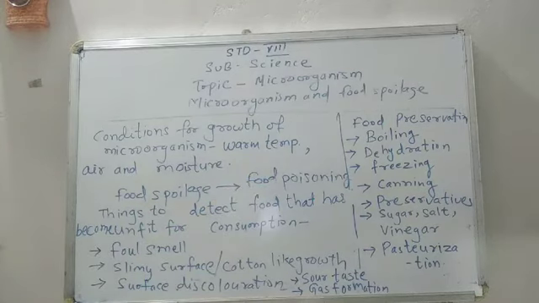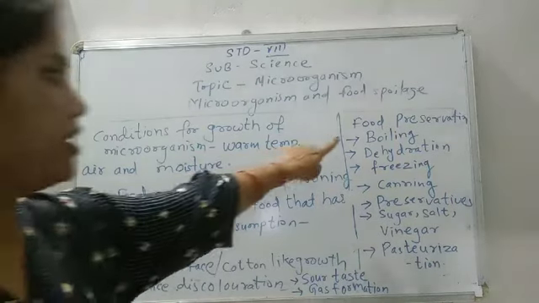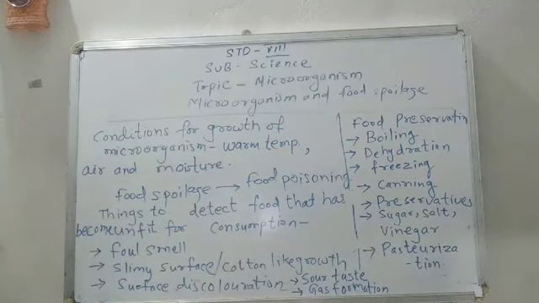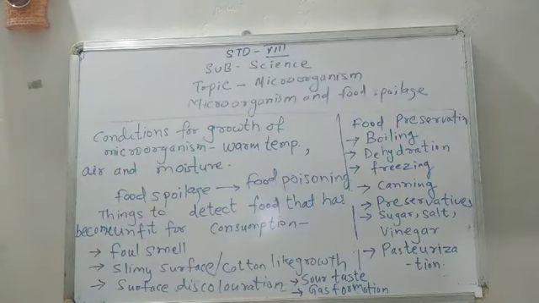So, is there any way to stop the spoilage of food, to stop the poisoning of food? Yes. We Indians have been following various ways from a very long time to preserve our food. We will see them one by one. The first one is boiling. You must have seen your mother boiling milk as soon as it comes to your home. Boiling milk kills the microorganisms present in it with high temperature, and the milk becomes safe from spoilage.